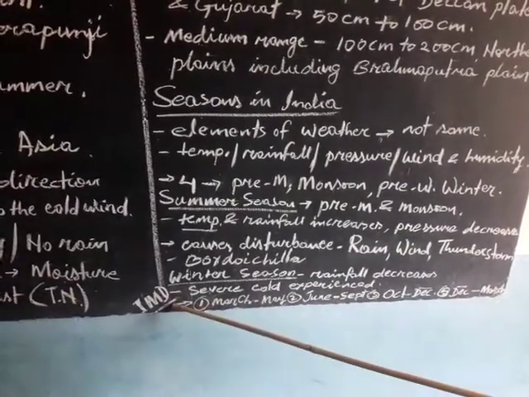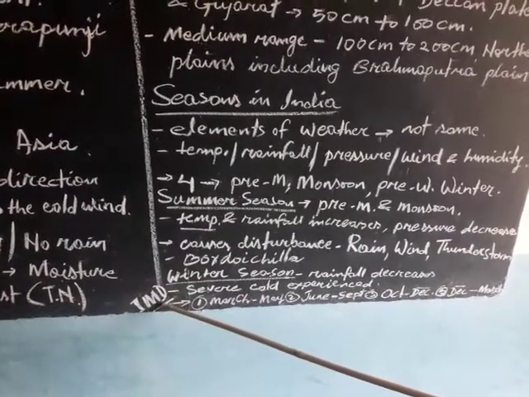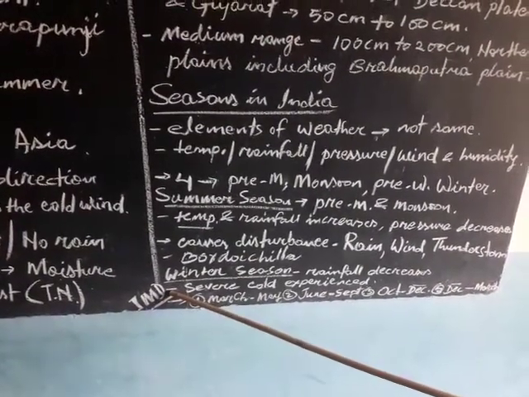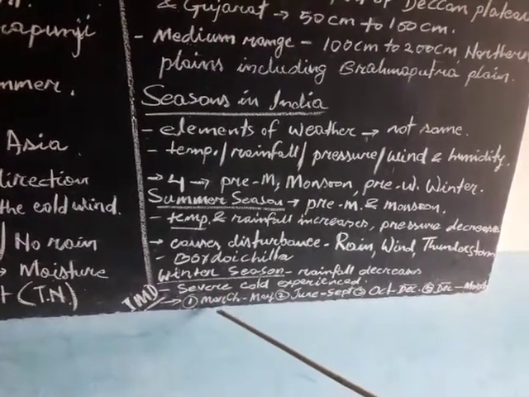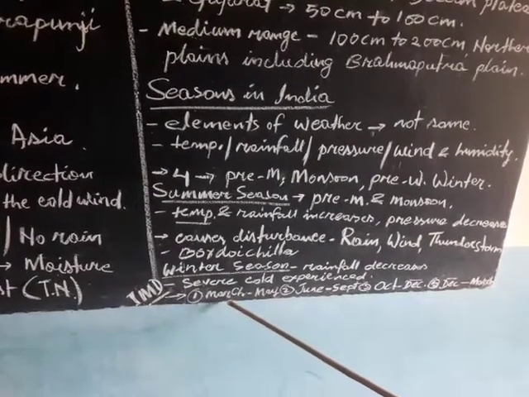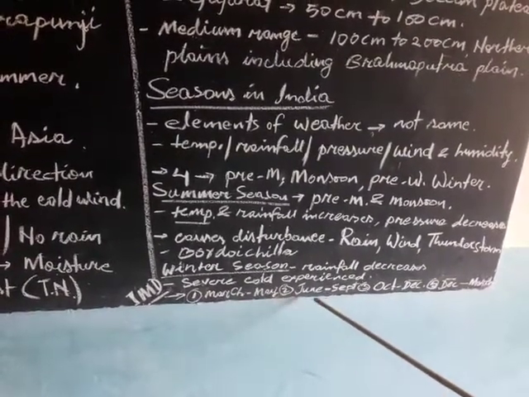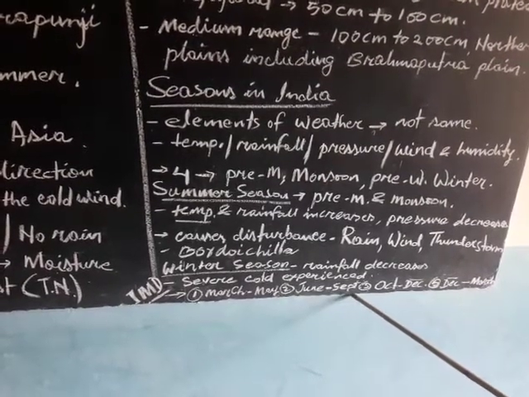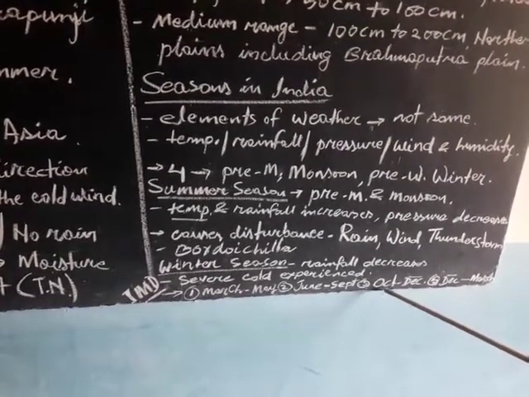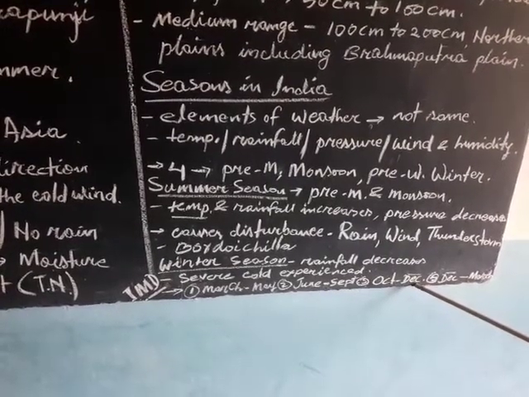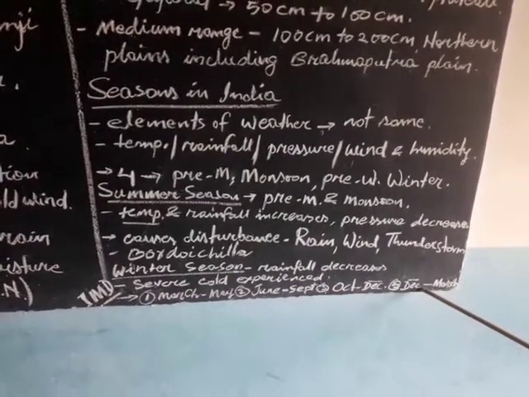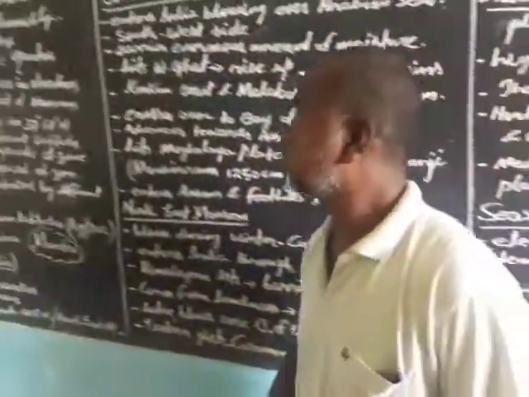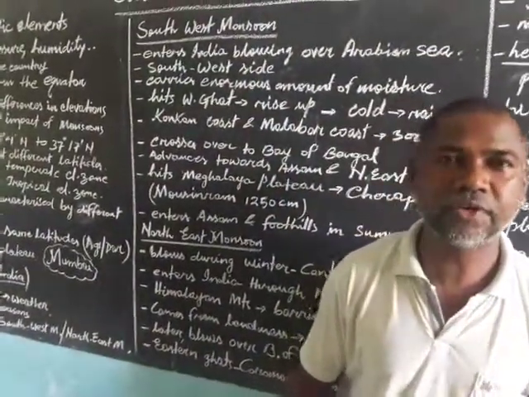According to IMD, that is the Indian Meteorological Department, the year has been divided into these four seasons: pre-monsoon from March to May, monsoon from June to September, pre-winter from October to mid-December, and winter from mid-December to March. So this is the one section that we have finished.